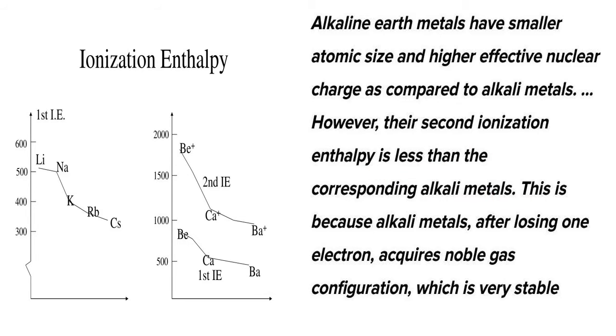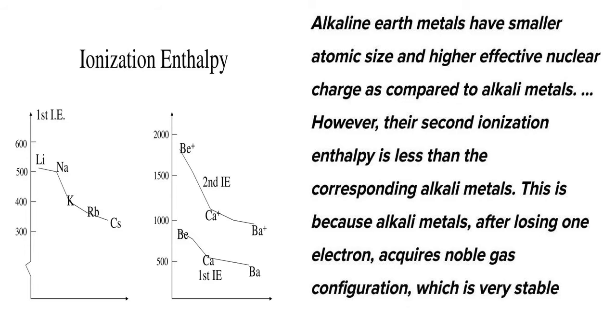See, alkali metals have only one electron, so they want to lose only one electron. After losing one electron, they become stable. But in the case of alkaline earth metals, they have two electrons. So after losing one electron, they will not attain stability. Therefore, they want to lose the second electron. In the alkali metals, you are losing the second electron from the stable configuration, which needs a high amount of energy.